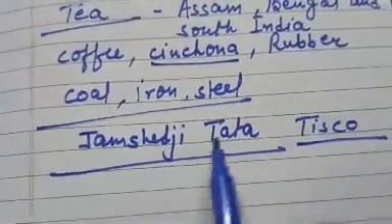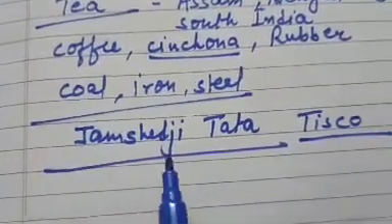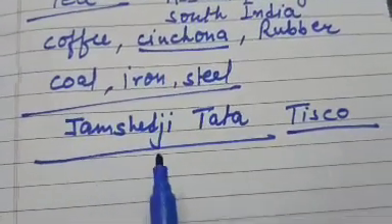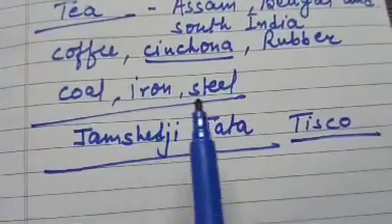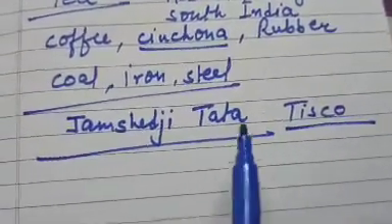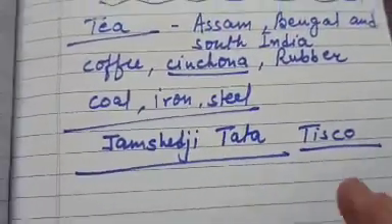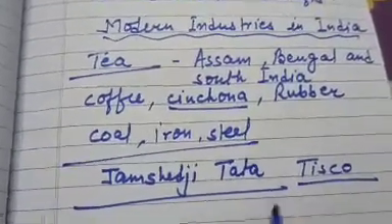Then Jamshedji Tata in Jharkhand, the very famous city is Jamshedpur. It was established by Jamshedji Tata. Their steel and iron industries, TISCO and TELCO, are there. So in this lesson we read about all these things.